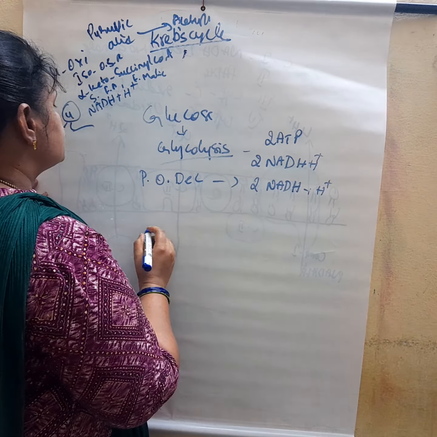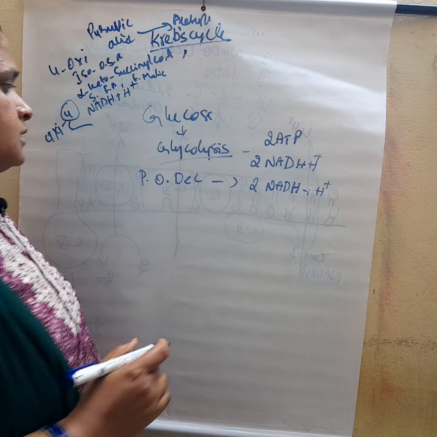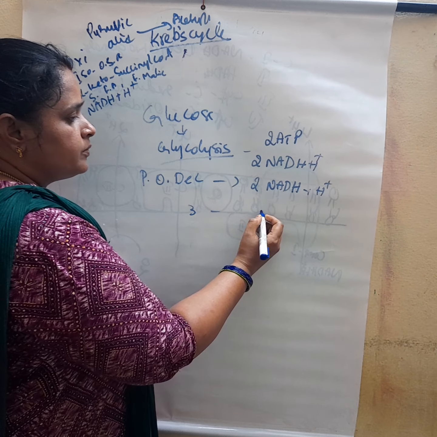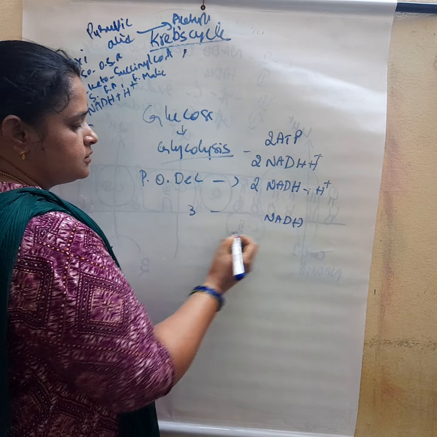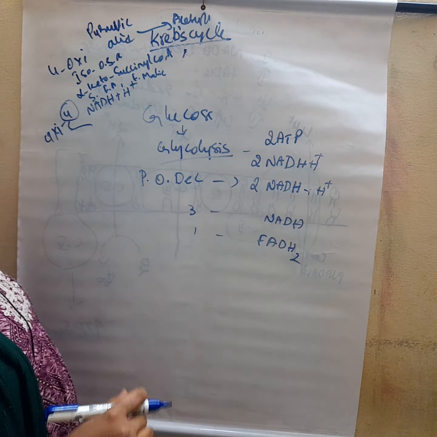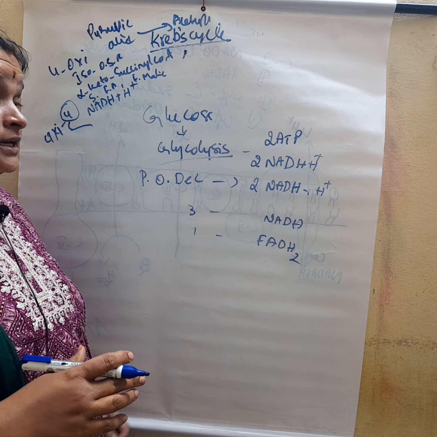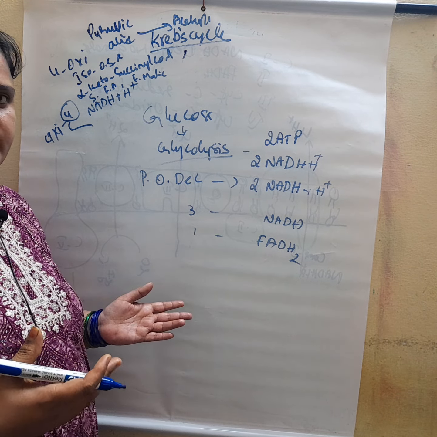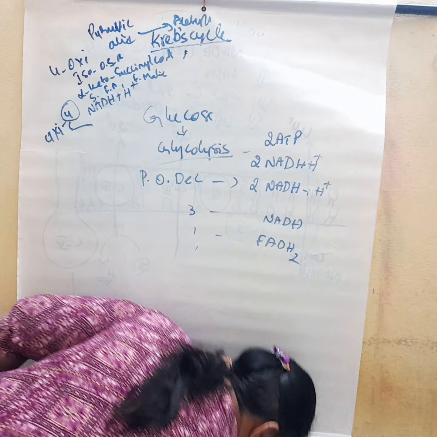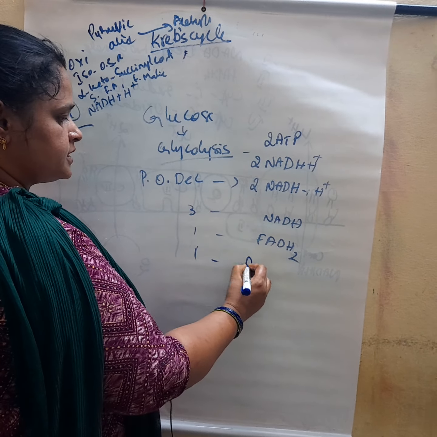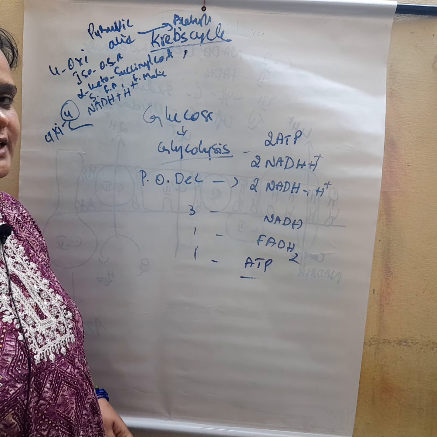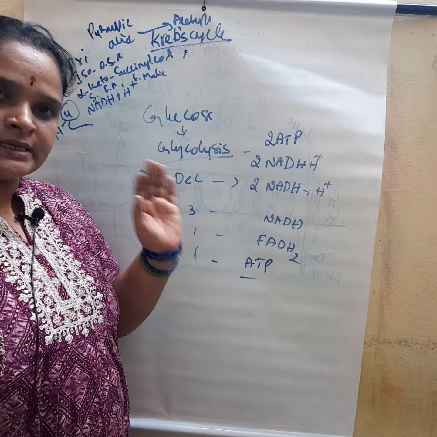Next, the Krebs cycle has 4 oxidations. Out of the 4 oxidations, 3 form NADH and 1 forms FADH2. These are not exactly energy, because there is no ATP formation. One substrate level phosphorylation is also there. So it's not the exact form of energy currency. Now it is converted into the exact energy form.